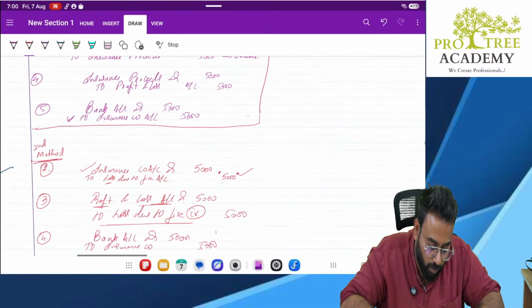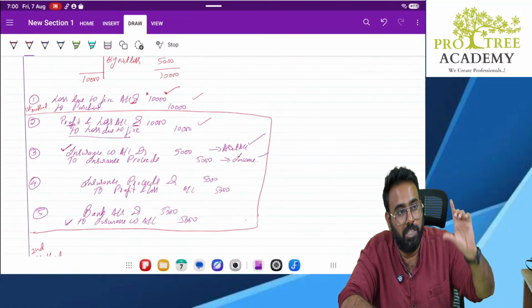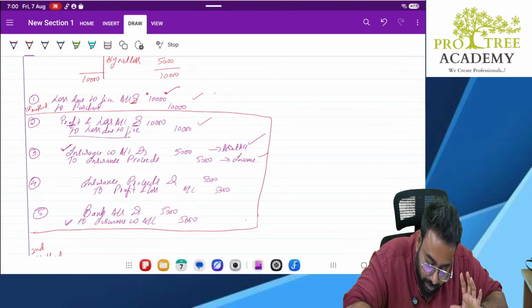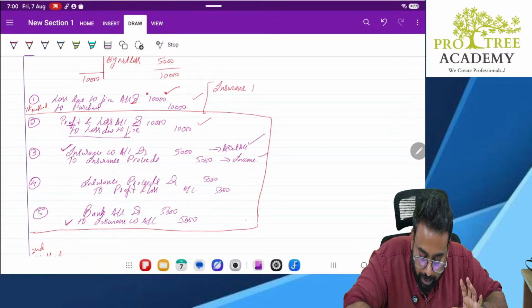In the first method, the insurance proceeds were not adjusted with the expenses.